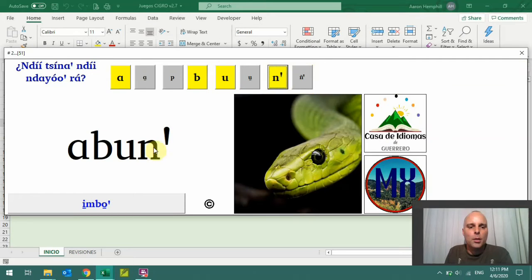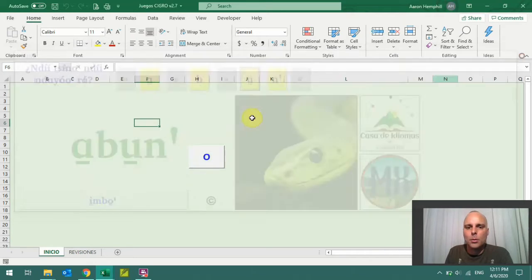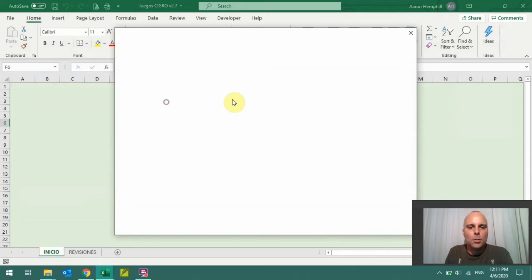Alright, so we put that in. It hasn't given us the green light yet. Let's change this to a low tone. Also to a low tone, and that's the right word. Okay. And this says what letter is lacking. Okay, let's look at the next one.